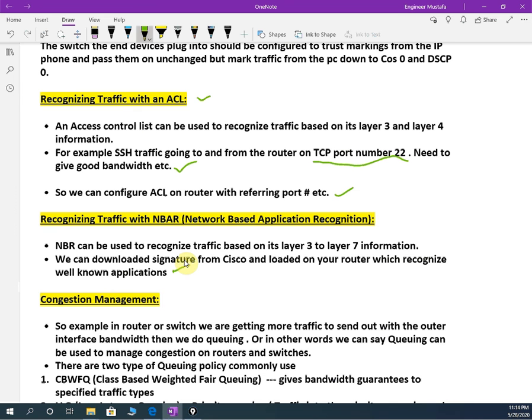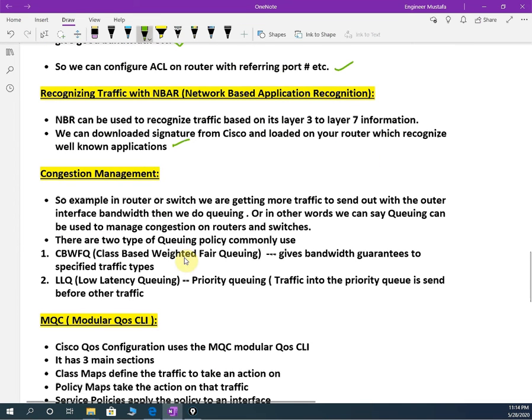Okay, this is used to control the traffic. Then congestion management means how we can manage the congestion when we have many traffic on the router. For example, in the router or switch we are getting more traffic to send out than the outgoing interface bandwidth allows, then we need to do queuing. For example, I am getting 2 GB traffic per minute here, but I have only a 1 GB link. So how can I transmit? I cannot transmit 2 GB over a 1 GB link.